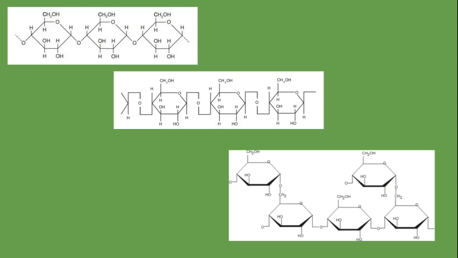Starch is a major form of storage of glucose in plants. Cellulose is a major component of cell walls in plant cells, and glycogen is a major form of storage of glucose in animals. As you can see, with polysaccharides, due to their more complex structures, they can play more important roles.